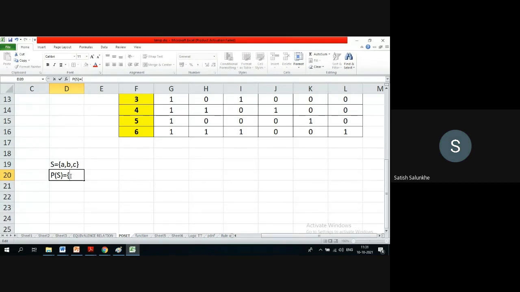So tell me now, what are the elements in this? It will be {A, B}. Is it like this? No, power set is a set, with the set symbol, not a bracket. Yes. So let us go step by step. First is the null set. Then the single element set containing A.